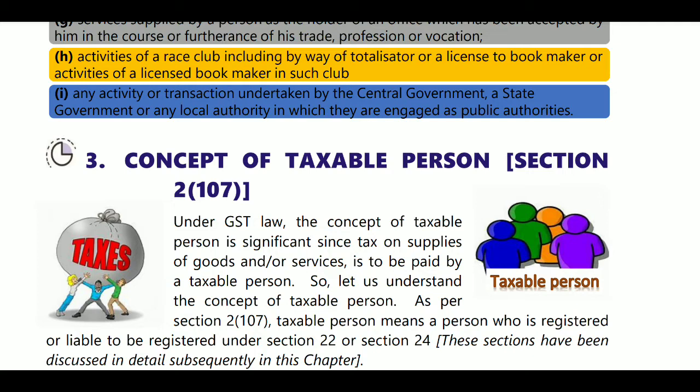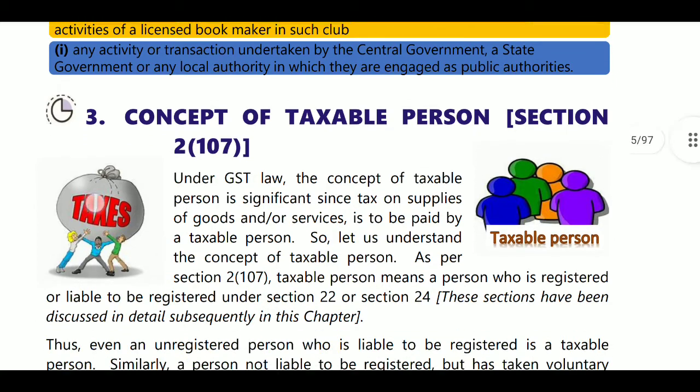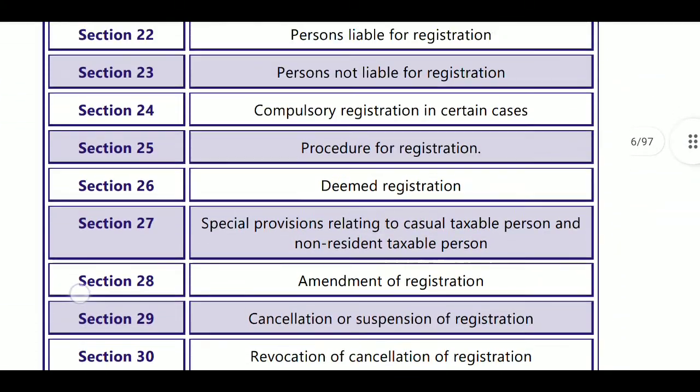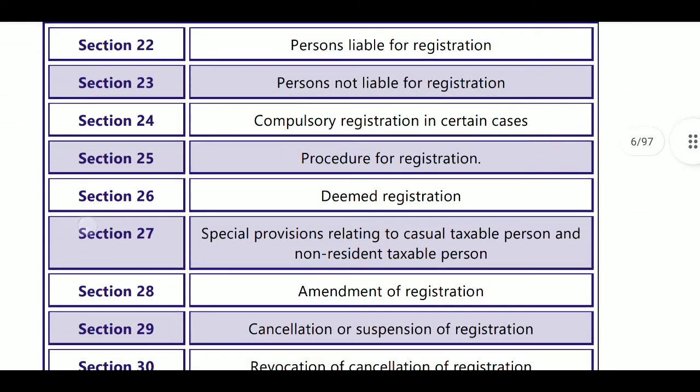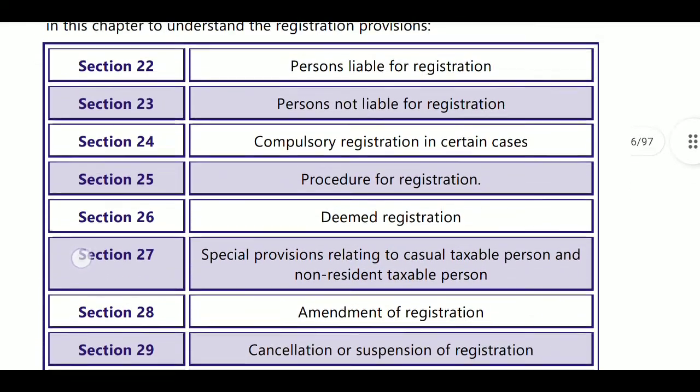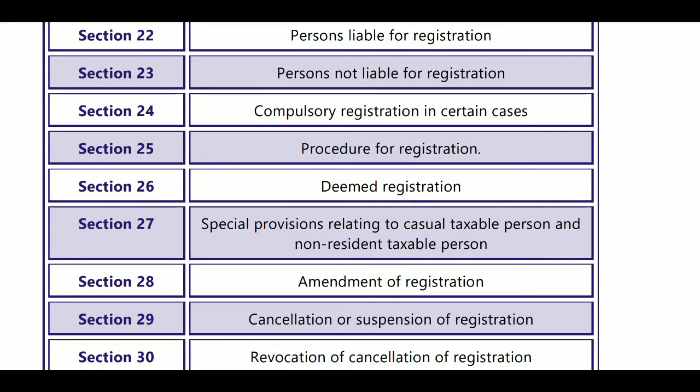Next, the concept of taxable persons: who is said to be a taxable person. In this chapter we are going to discuss some sections, over 8 sections. Section 22, who is the person liable for registration. Section 23, persons not liable for registration. Section 24, compulsory registration in certain cases. Section 25, procedure, how to register and the time limit for registration. Section 26, deemed registration. Section 27, special provisions relating to casual taxable persons and non-resident taxable persons. And section 28, amendment of registration.